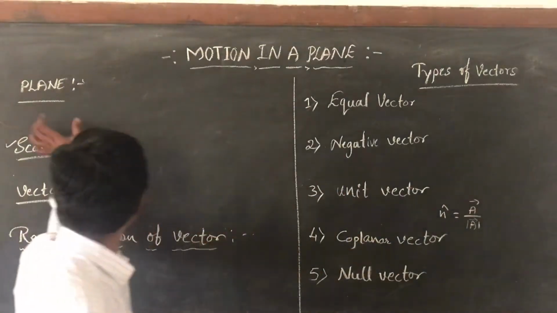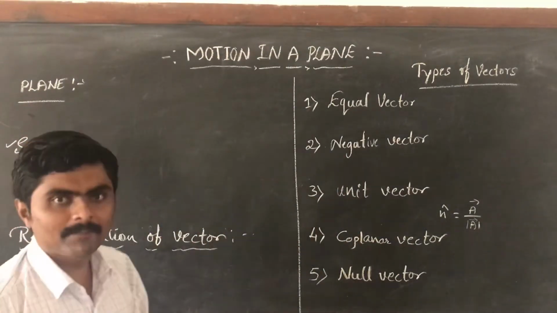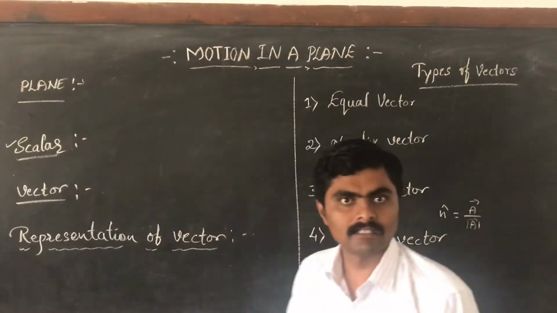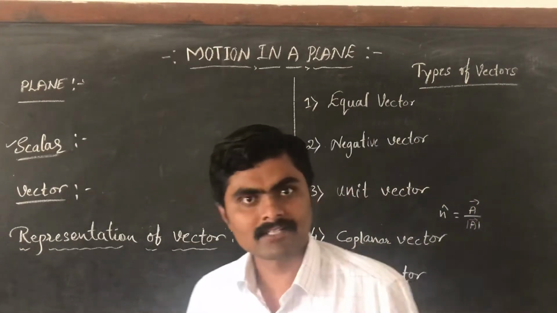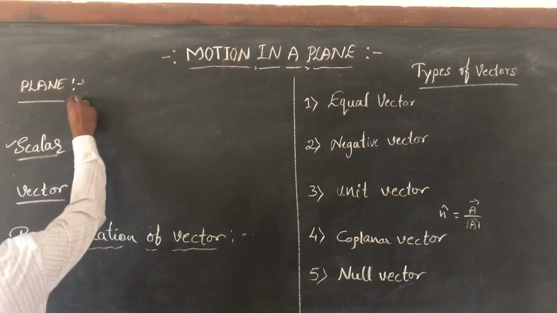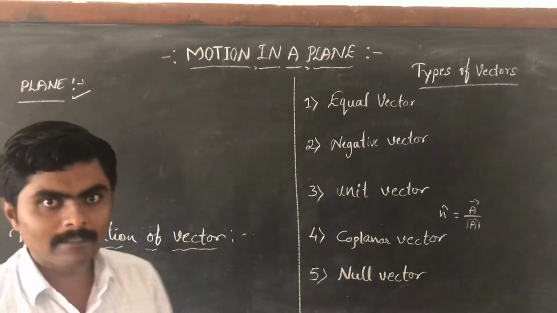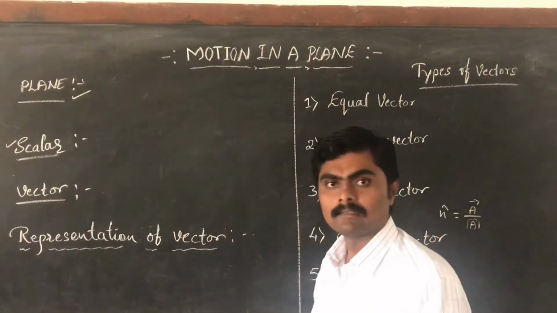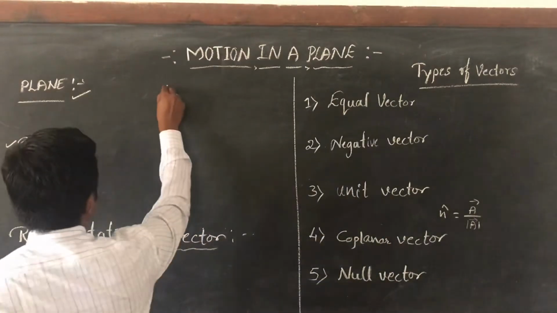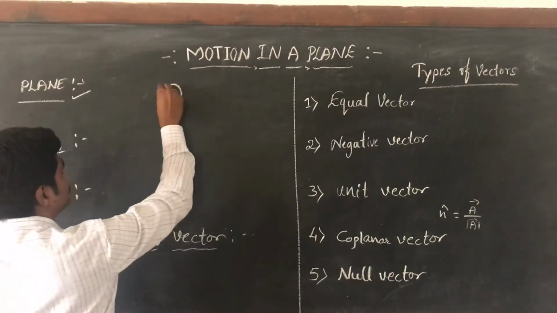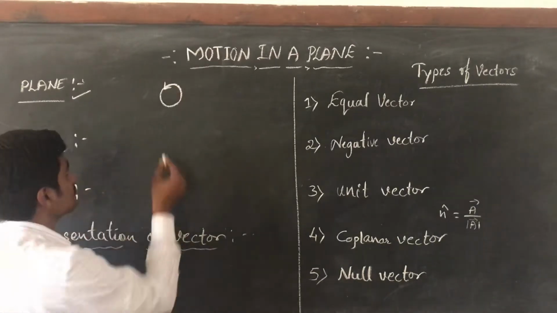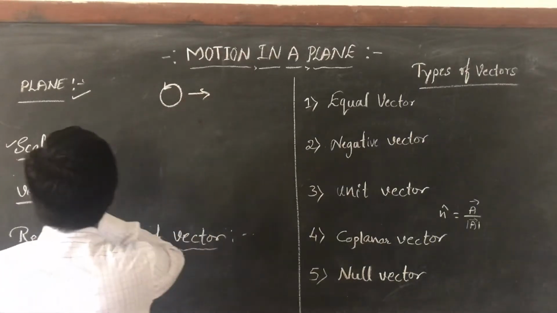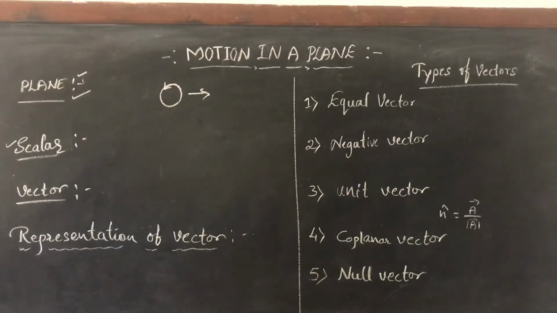Plane means motion of the body in two dimensions, or motion of the body in two directions. An example of motion in a plane is a body moving in a circular path, which means a body moving in two directions.